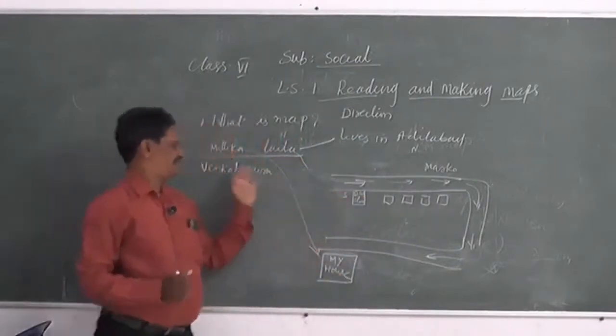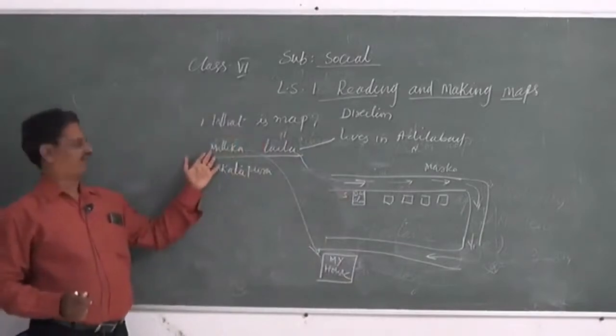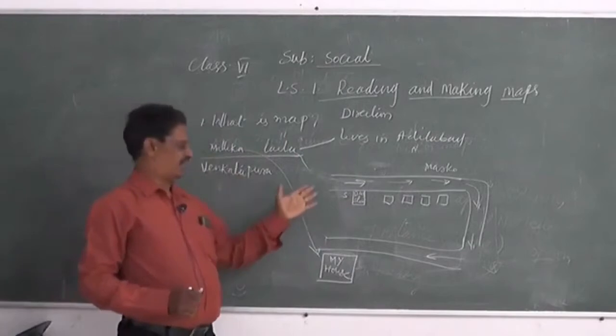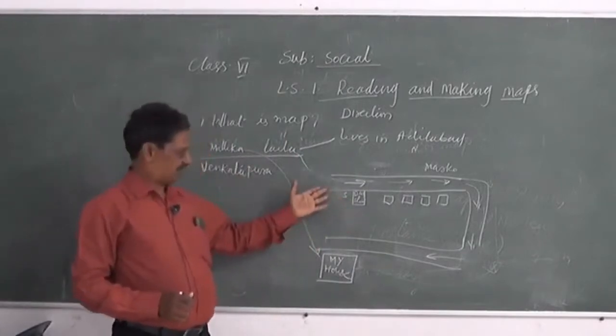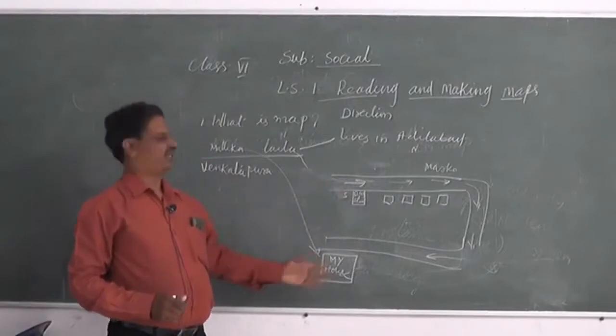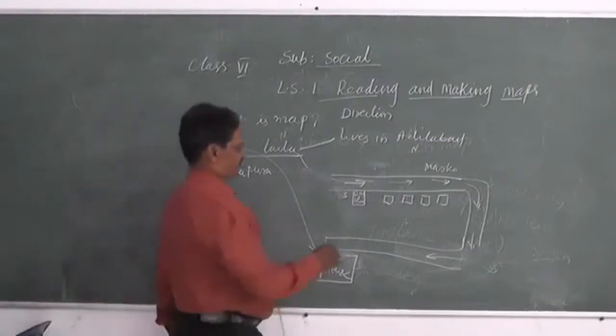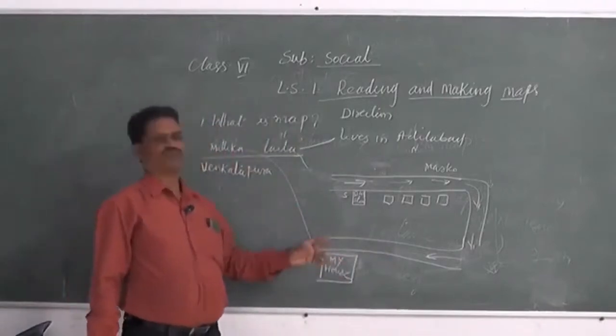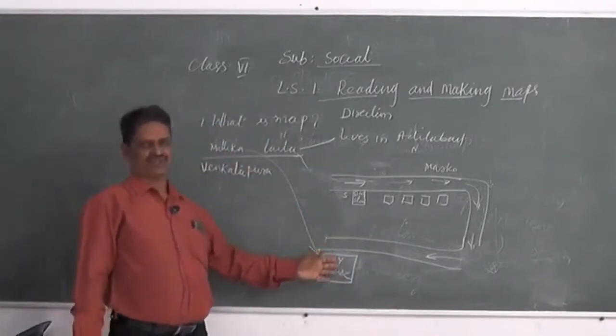Actually, Mallika forgot to mention the details of the distance from the bus stand to her house. So she was unable to reach Mallika's house. Why?